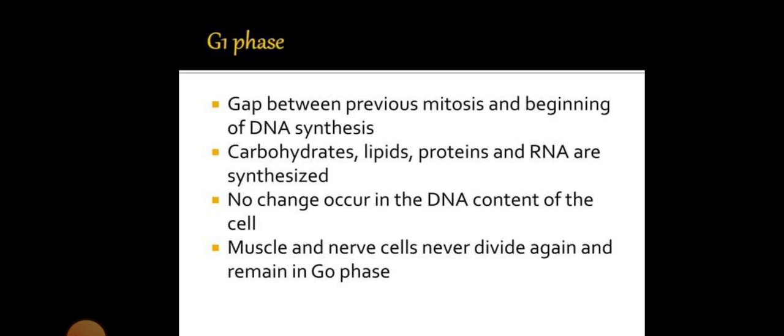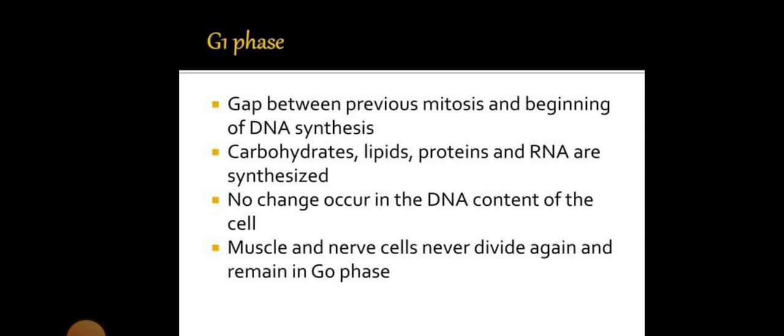G1 phase. G1, the gap 1 phase, is the initiation of replication of genetic material, and during this phase the cell is metabolically active. It is the gap between the previous mitosis and the beginning of DNA synthesis.